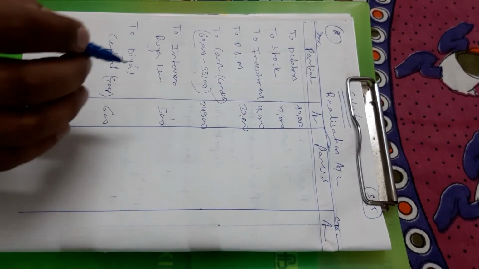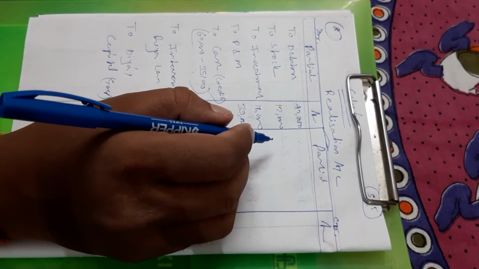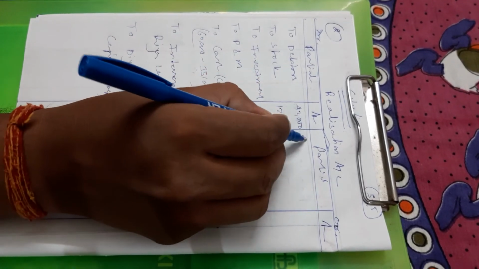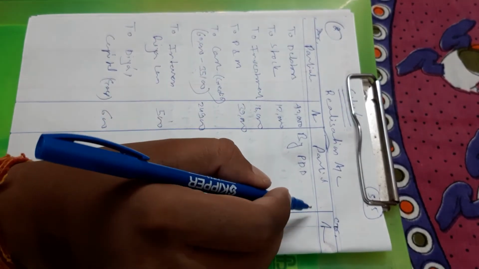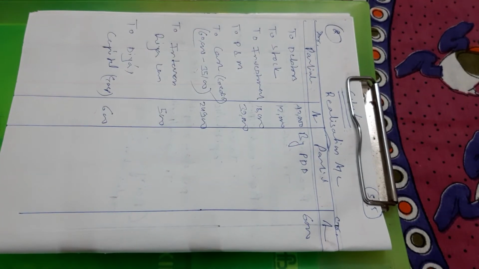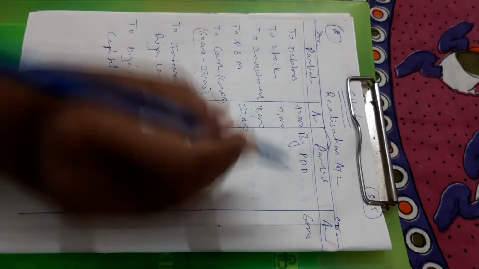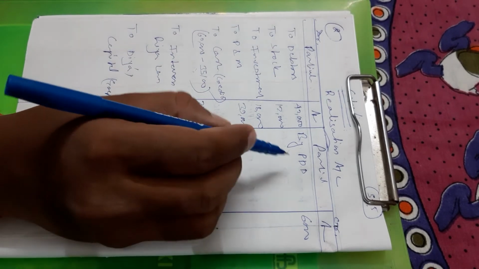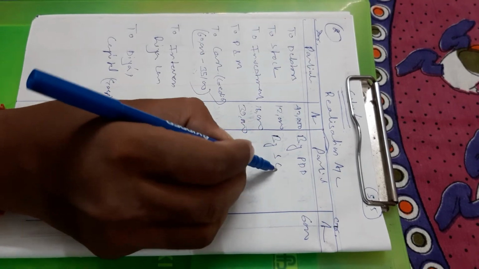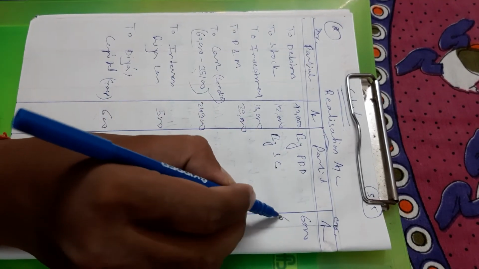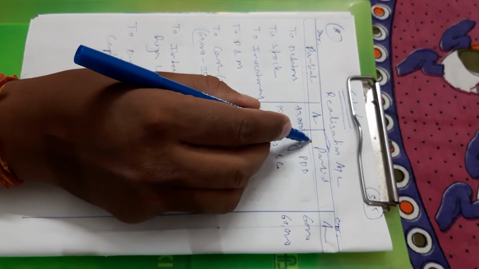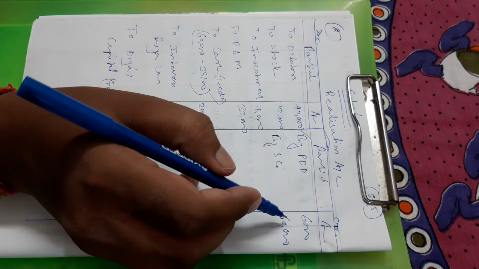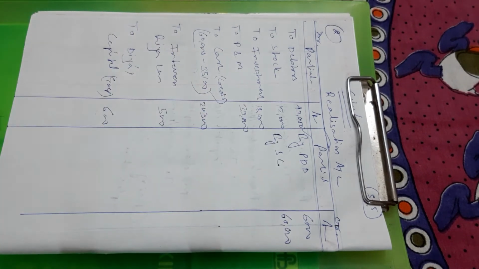Now here you will write by provision for doubtful debt, PDD 6,000. Provision for doubtful debt is 6,000. It is also given in the question. Sundry creditors 60,000, already given in the question.